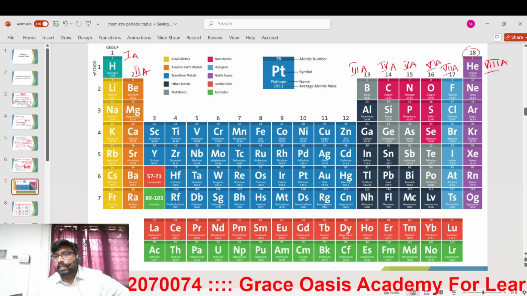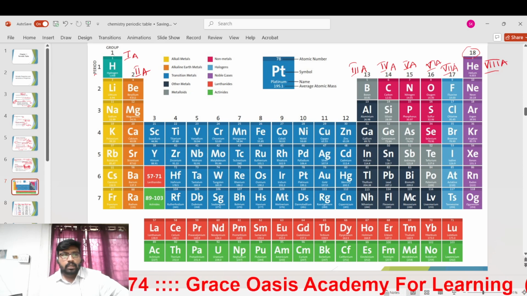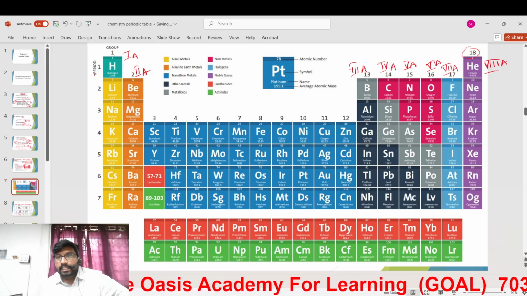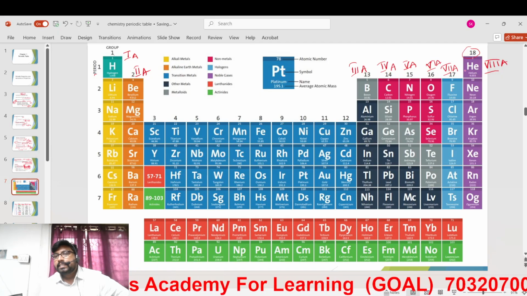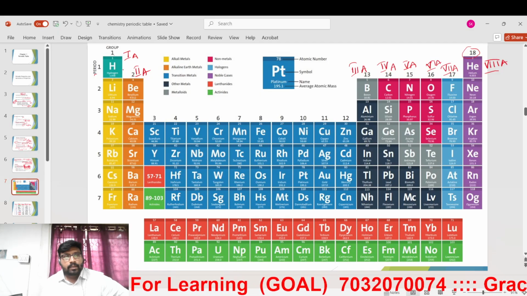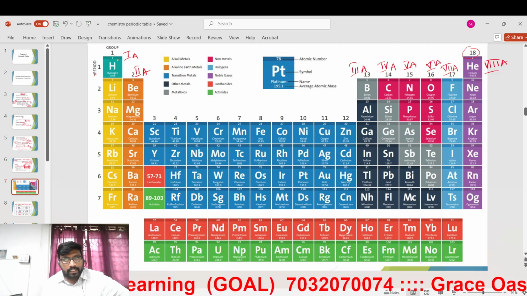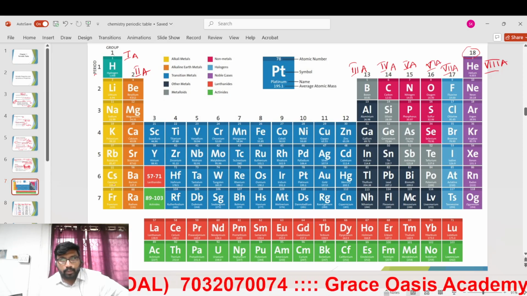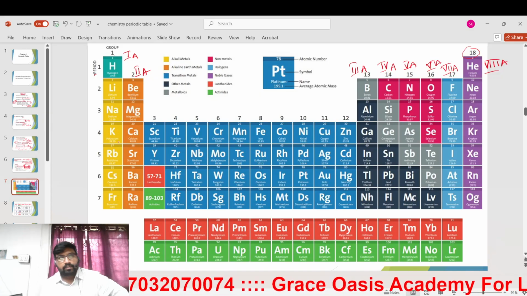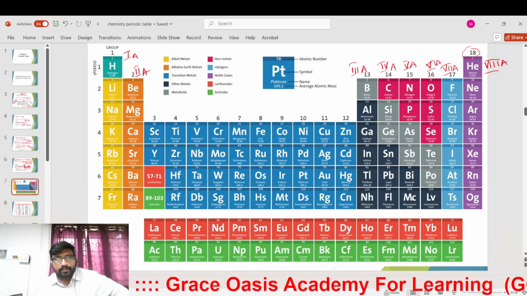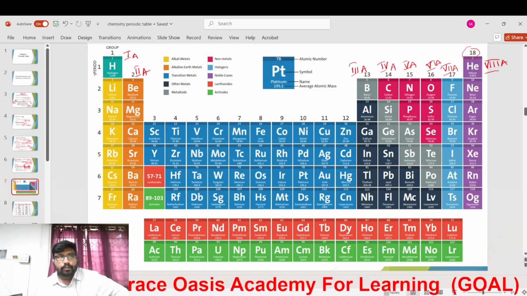Earlier they used to call them 1A elements, 2A, 3A, 4A, 5A, 6A, 7A, 8A. What we need to understand is that elements in a group have similar properties, with a few exceptions. That's the reason we have arranged them in this manner.